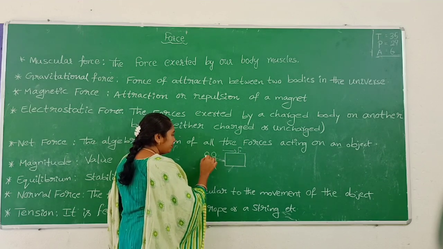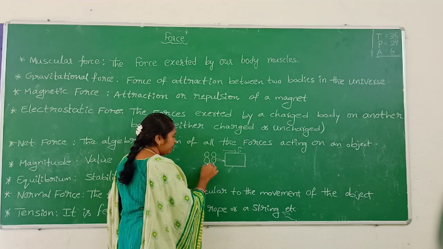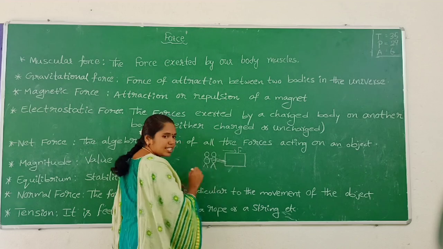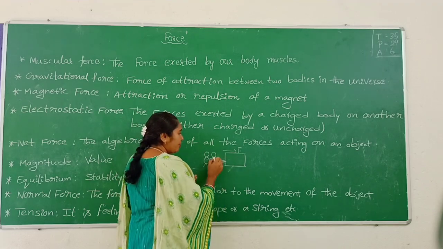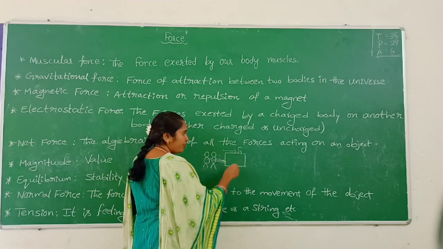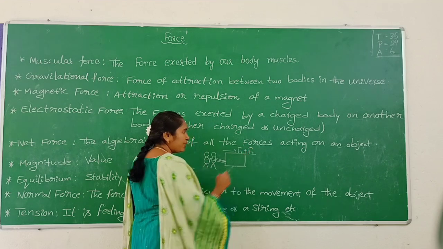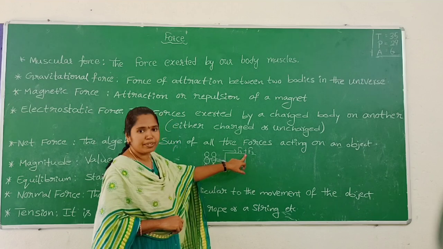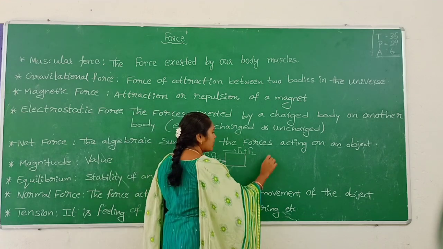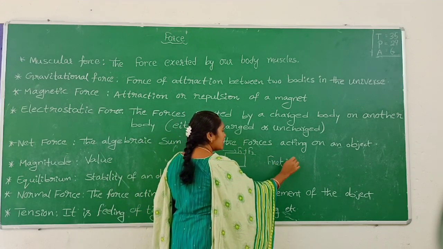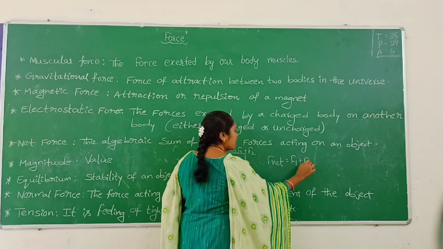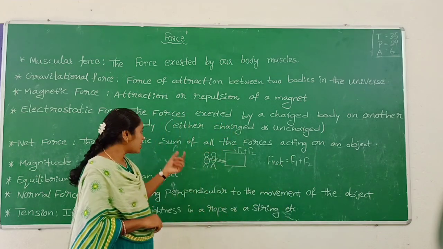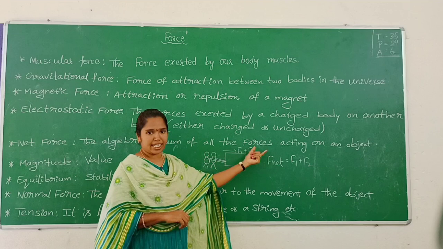Two persons push the block in this direction. Here the first person applies force F1 and the second person applies force F2. These forces are summed here. That is called net force. Here we write net force is equal to F1 plus F2, the sum of all the forces.